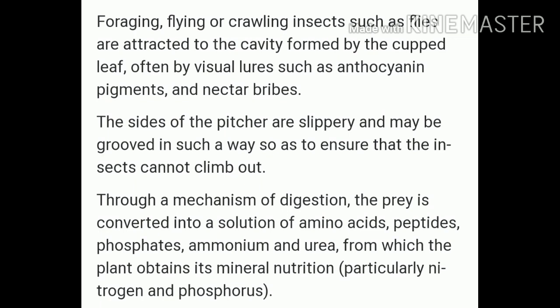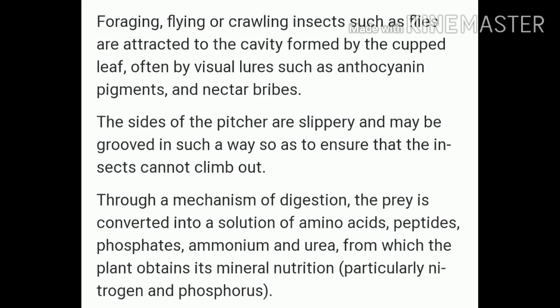Pitcher plant. Foraging flying or crawling insects such as flies are attracted to the cavity formed by the cupped leaf, often by visual lures or attractants. The sides of the pitcher are slippery and may be grooved in such a way as to ensure that the insect cannot climb out.